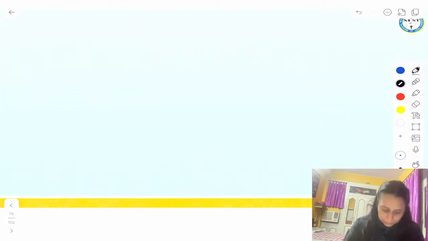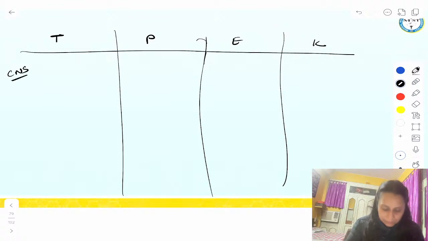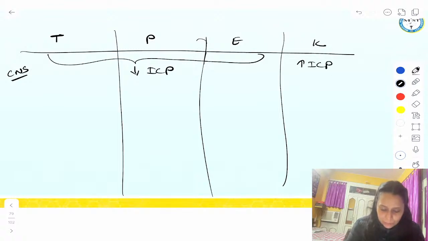Guys, remember, thiopentone, propofol, etomidate, ketamine. These are the 4 most important IV agents which can be asked in the exam. Right, everyone? Remember, for the central nervous system, thiopentone, propofol and etomidate all decrease the intracranial pressure. Ketamine increases the intracranial pressure because ketamine is sympathomimetic.